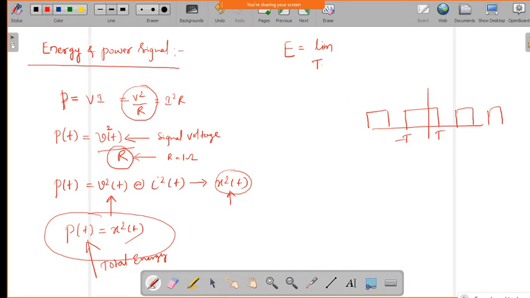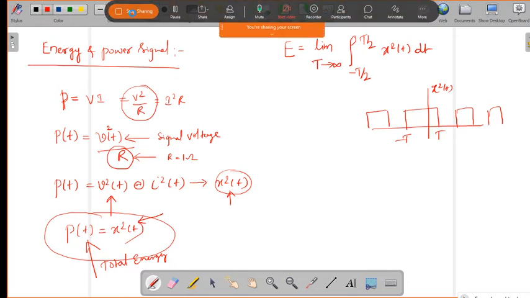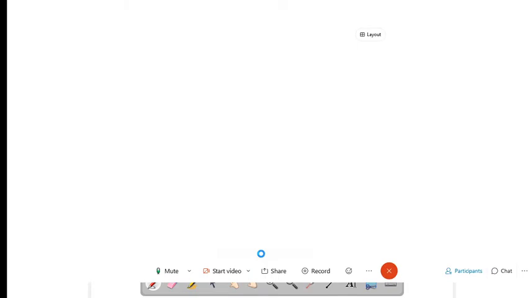Like this, the limit T tends to infinity. Now if we want to get the energy, we have to integrate all the values of this energy, that is, whatever square of the signal we get, that square we have to integrate. Then we will get the total energy of that signal. So how can we represent that? Minus T by 2 to plus T by 2, x square of t into dt. That we can represent as the energy of the signal. Just 1 minute, students.